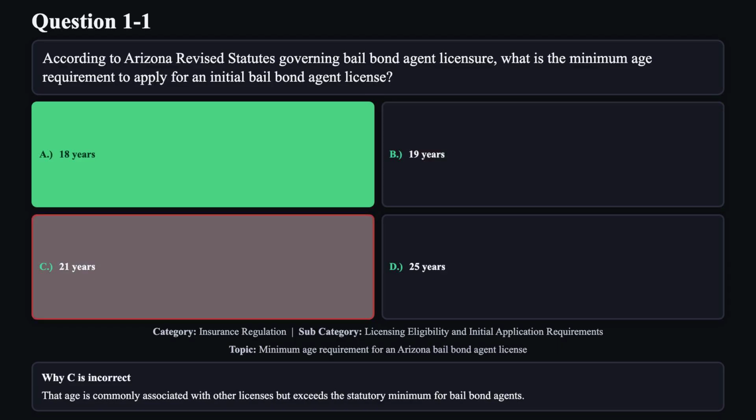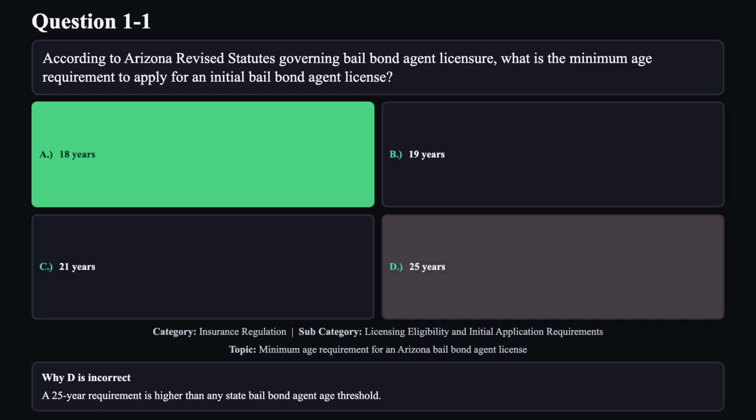Reason C is not correct. That age is commonly associated with other licenses but exceeds the statutory minimum for bail bond agents. Reason D is not correct. A 25-year requirement is higher than any state bail bond agent age threshold.